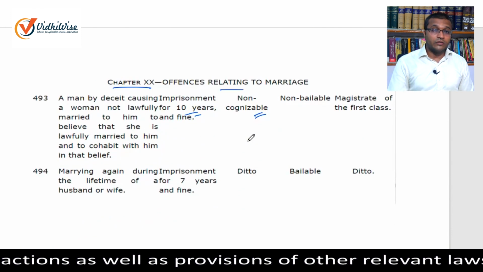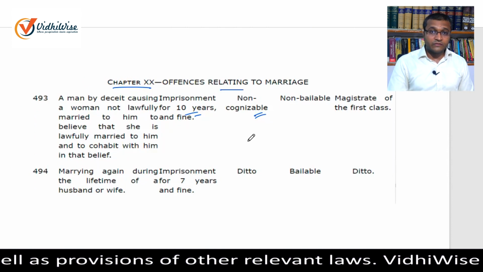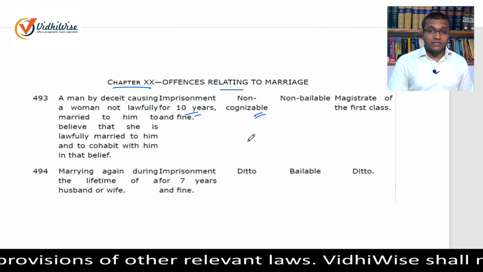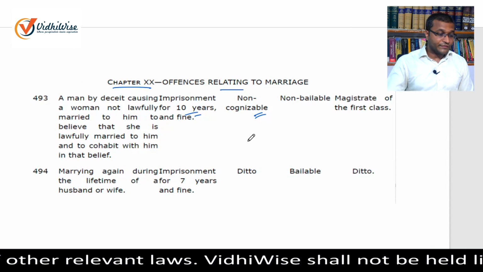Rather, it depends upon the gravity of the offence. If the offence is more likely to affect the peace of the society, then the legislature, in its wisdom, provided a cognizable nature for that offence.